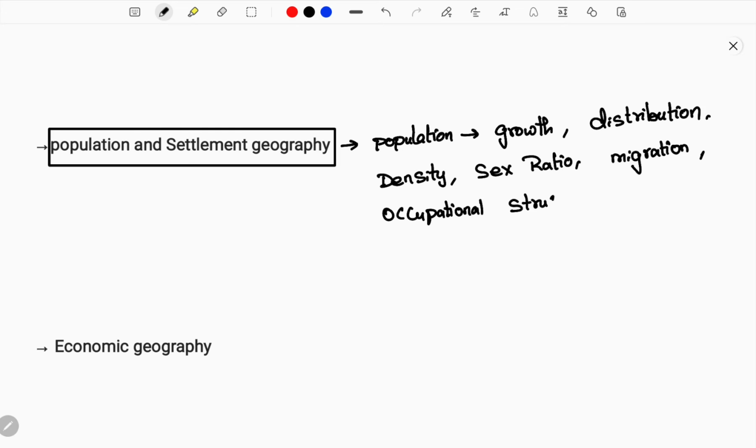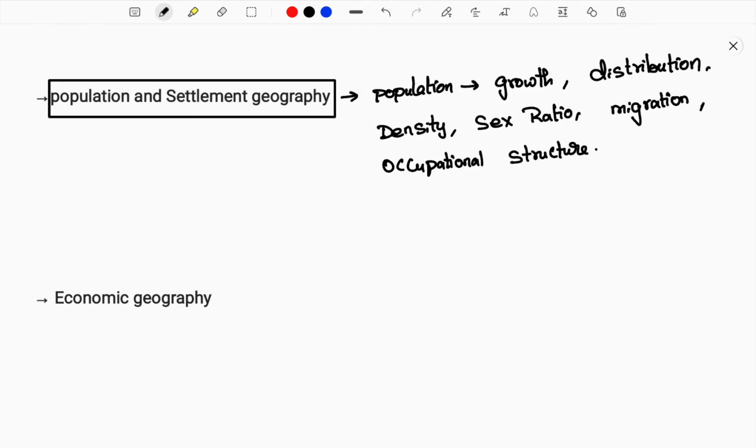How does it influence? Let me say it in a simple way. People living in a coastal region mostly move towards fishing as their main occupation. Many people living in the forest will have gathering and hunting as their occupation. People in plain lands will have agriculture as their occupation. So different terrain, different geographical differences, everything provides a different type of occupational structure in the world. Geography studies the occupational structure and how it is influenced by the population.